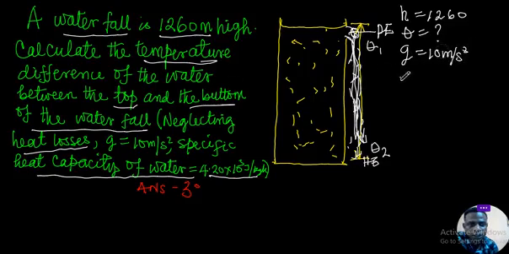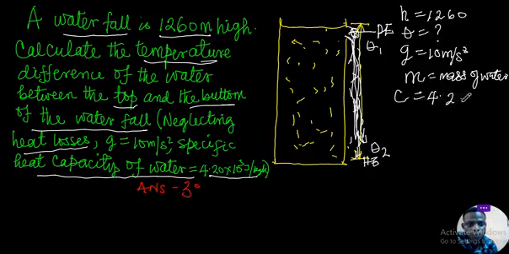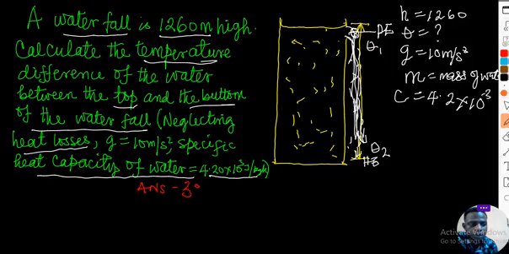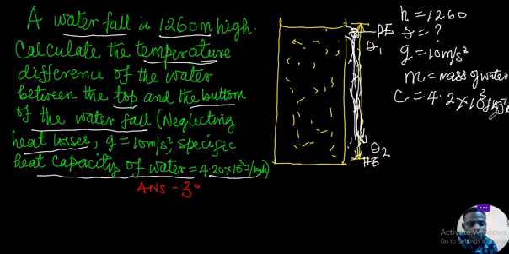Let's say the mass of the water is given as m, and then the specific heat capacity of water C is given as 4.2 times 10 to the power 3 joules per kilogram per Kelvin.